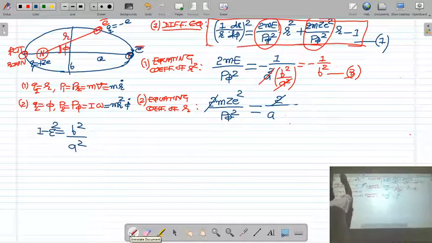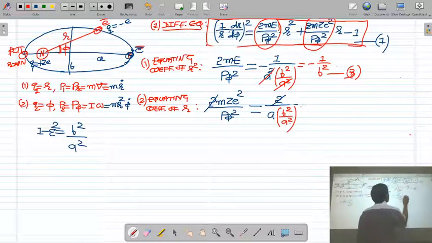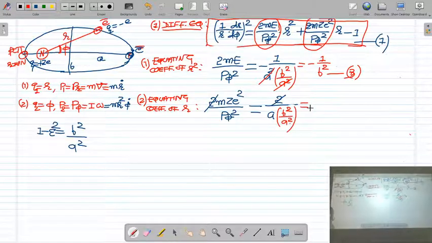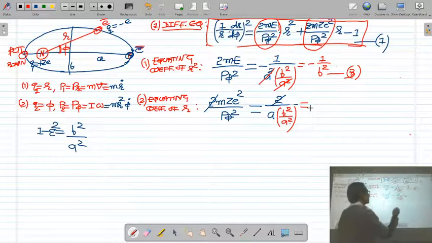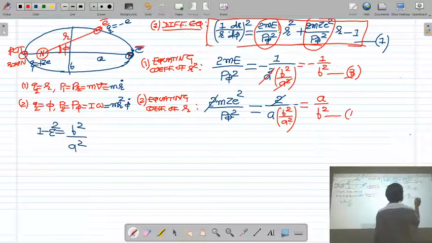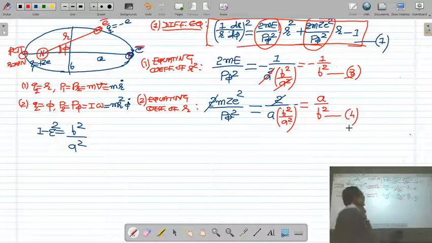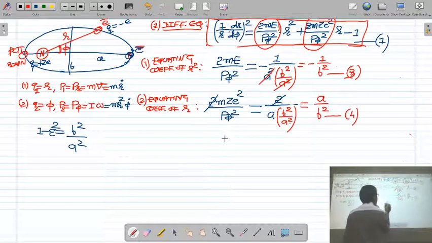One a is cancelled, so you will get a upon b square. Equation number 4. From this equation number 4, you can write down the equation of the semi-major axis here.